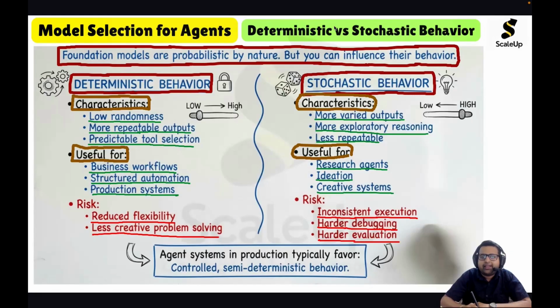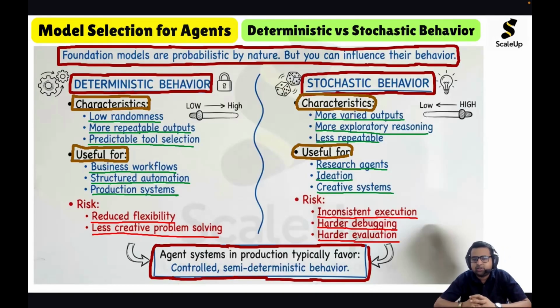If we talk about agent systems in production, they typically favor controlled semi-deterministic behavior. Agent systems in production favor semi-deterministic behavior, not fully deterministic and not fully stochastic, but controlled, semi-deterministic behavior. So whatever randomness is there, that is controlled randomness.